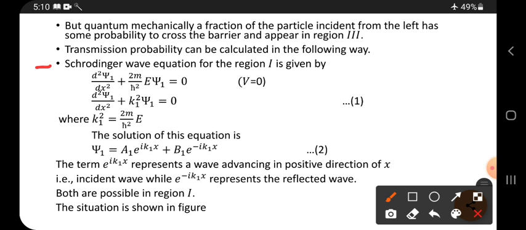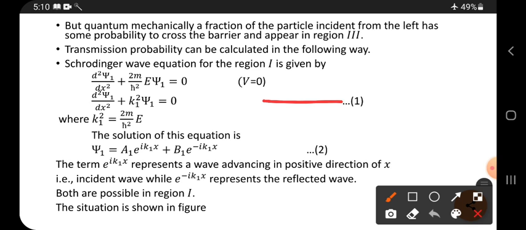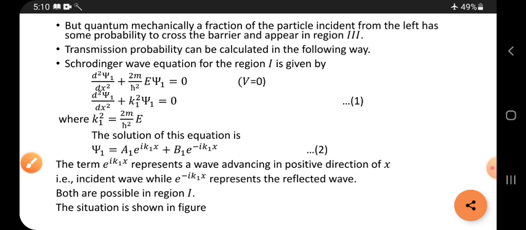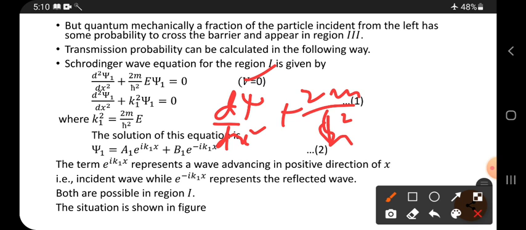The Schrodinger wave equation for region 1 is given by, generally, the Schrodinger wave equation. We know the Schrodinger wave equation for one dimension only. I am not writing 3 dimensions, one dimension is taken. Why? The particle is moving in this direction only, along the x axis. So for one dimension, it is d square psi by dx square plus 2m by h cut square into (E minus V) into psi equals 0. It is the equation.